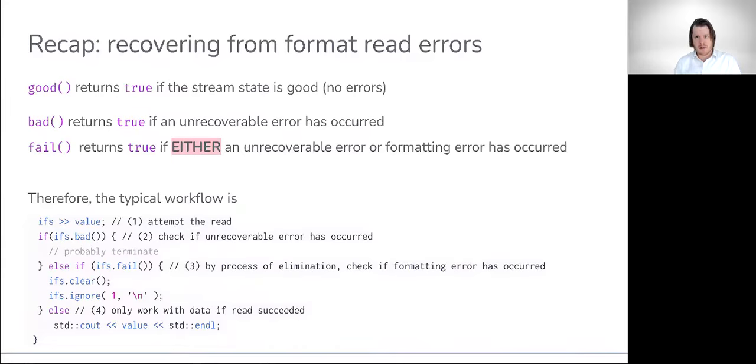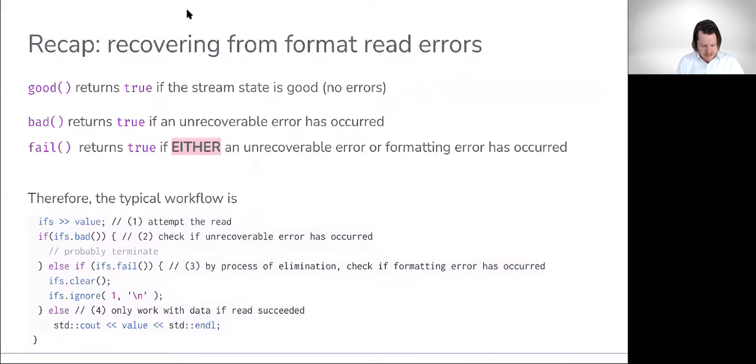If we're reading from a file, we haven't observed the end of file marker, which we haven't talked about explicitly in this lesson. The reason being is that I really want the loop conditions to be on good and structured in the manner that was described in the last video on this section, and not dealing with the end of file question that you can actually ask stream objects, but instead using good and then this combination of fail and bad. So here's the typical workflow.